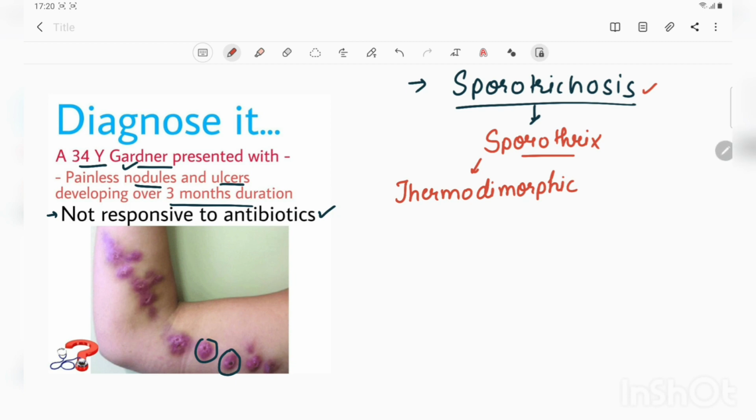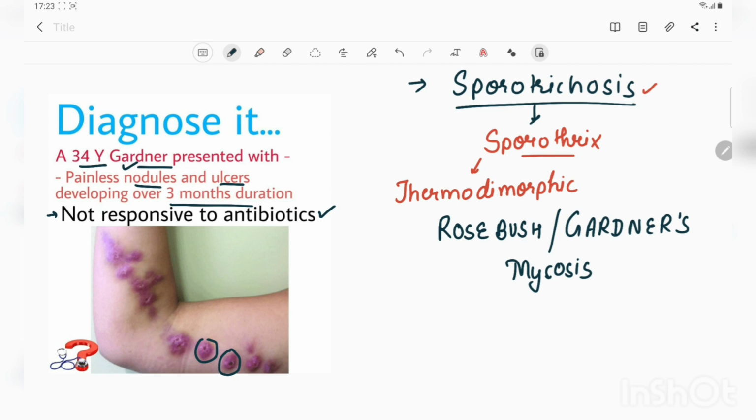The routes of transmission are agricultural trauma and the zoonotic route of transmission. The other one is inhalation of the spores of this fungus. These two are not the major modes of transmission, but these modes are also reported. The zoonotic mode of transmission includes animals like snakes, birds, cats, rats, and squirrels also. Because of these risk factors, it was also known as rosebush mycosis or gardener's mycosis in earlier times.